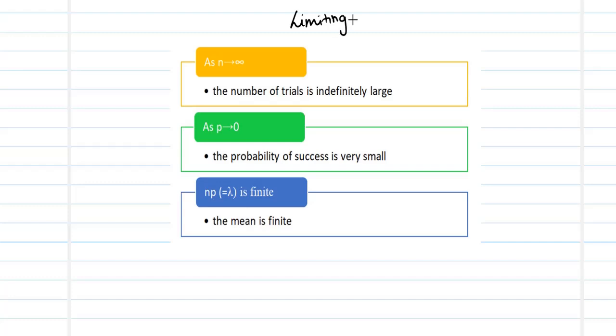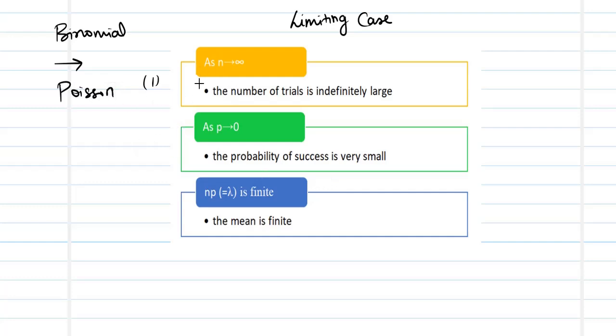So what is meant by limiting cases? You can see the Poisson as an expanded version of your binomial distribution, or you can see your binomial to be an extension, and Poisson to be a restrictive case of a binomial. So there are going to be three limiting cases under which a binomial problem can be considered to be a Poisson problem, or you can say the binomial moves towards Poisson. So what are the three cases?